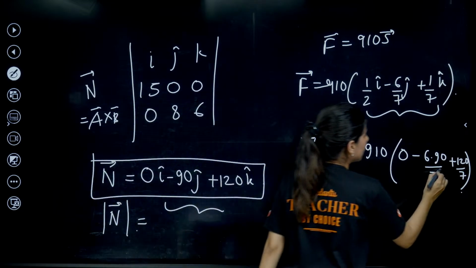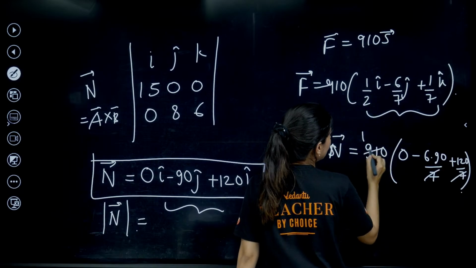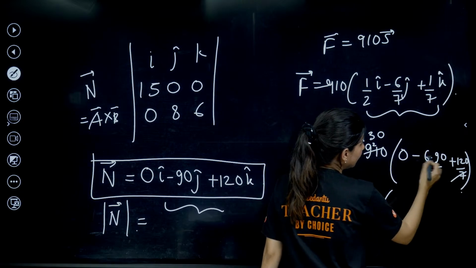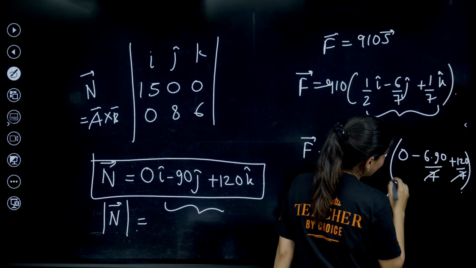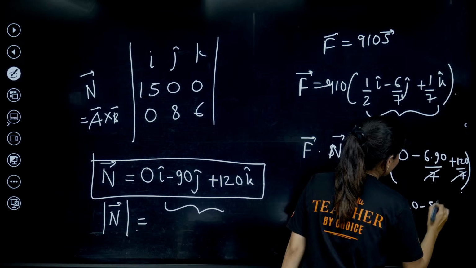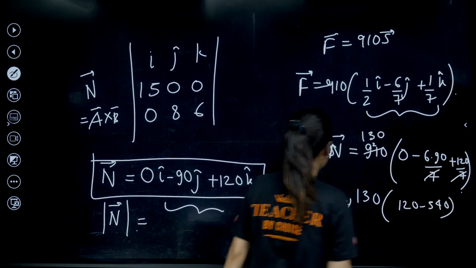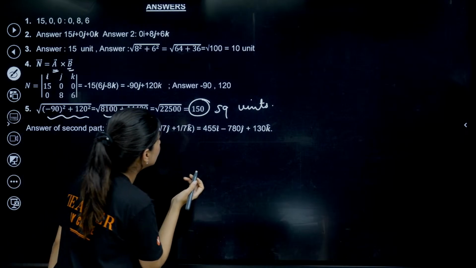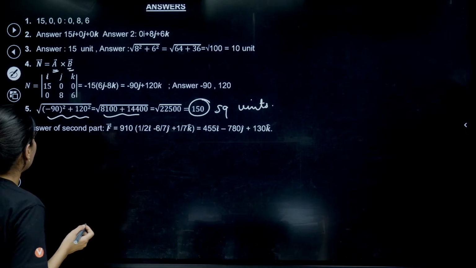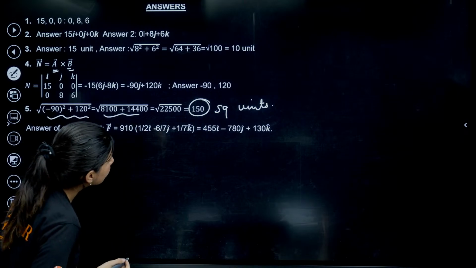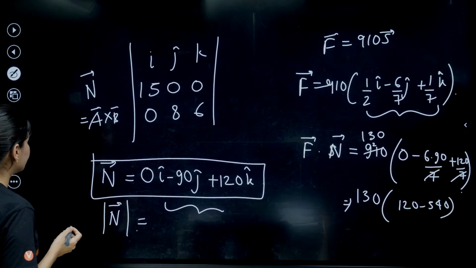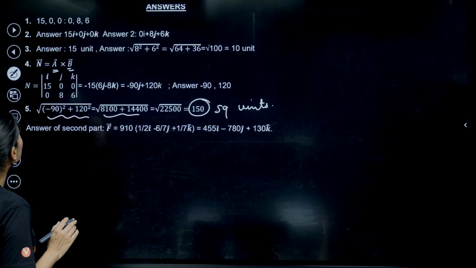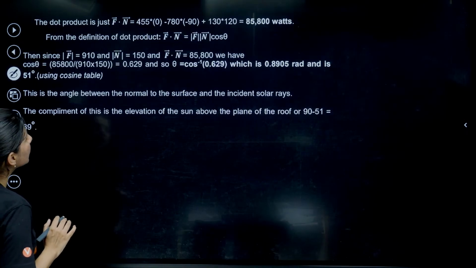We can cancel out with the table of 7. 7 ones are 7, 7 threes are 21, so 130. And then 6 nines are 54, so 540. 120 minus 540. So you are having this dot product. F dot n will be equal to the dot product they are asking. Yes, the dot product is this.